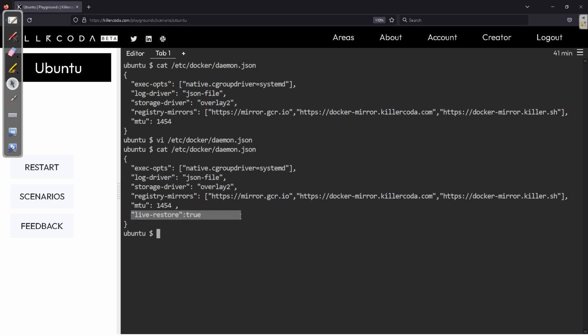You can see now if you start and stop, all your containers are up and running. Even if it gets stopped, now it is up and running. So this is how you can do the live restore.